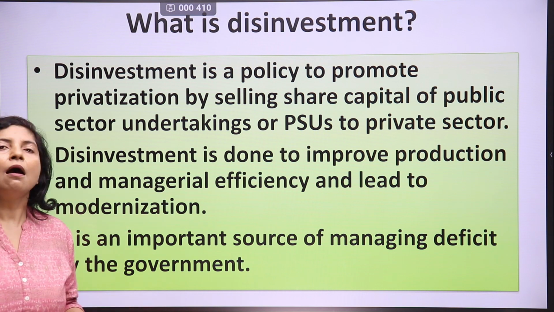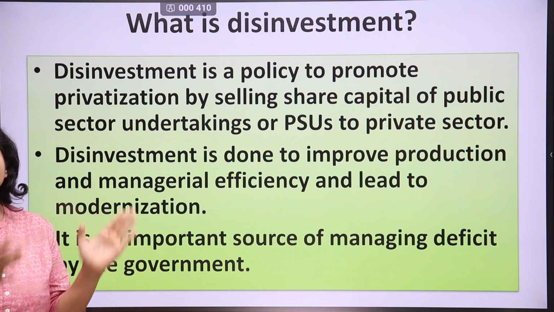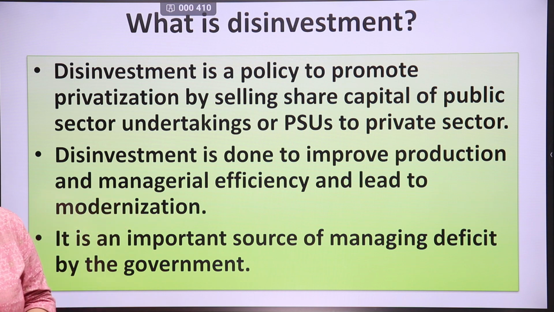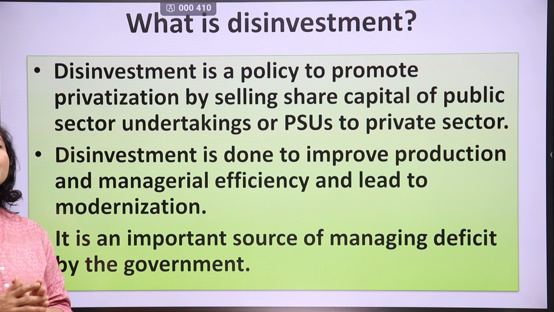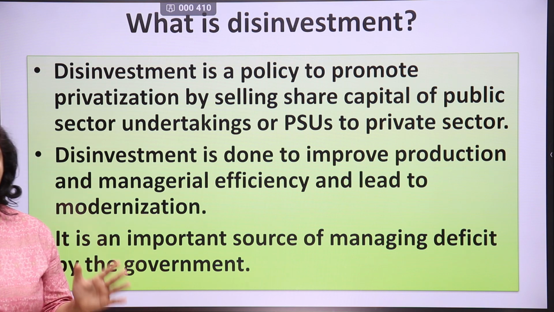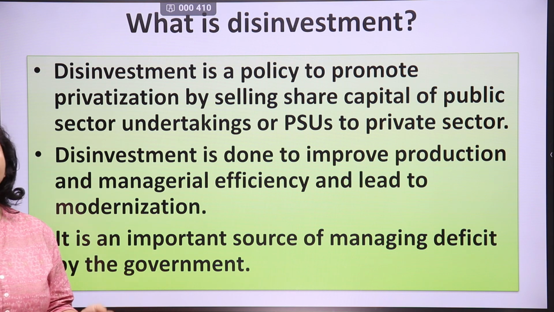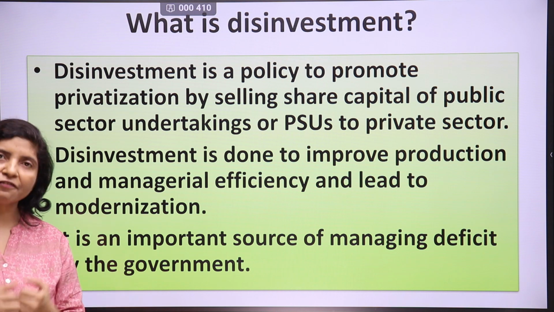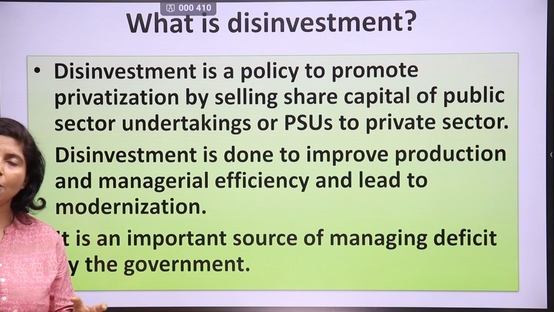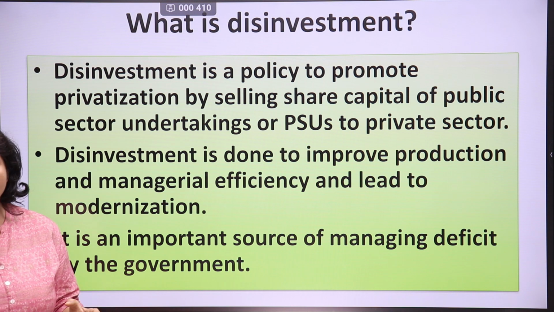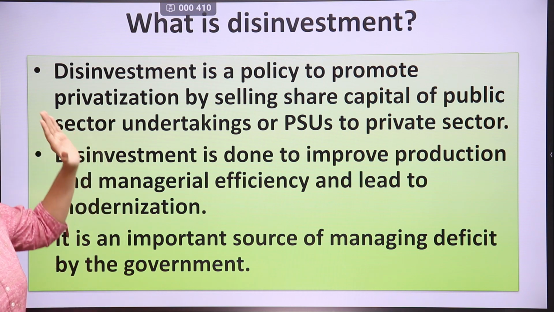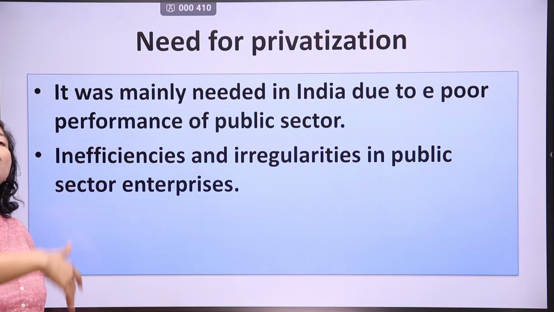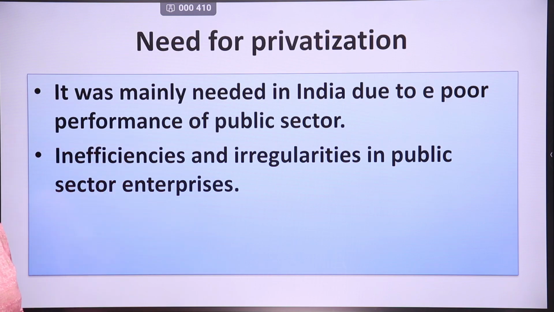Previously, public sector enterprises were given the key role to develop the economy of India, but they could not function well. They became sick. They were not producing well. They were high cost industries, that means they were consuming a lot of inputs but producing very little for the people of India. So they were not giving good profits. So government disinvested them, that means it sold them to private sector individuals.